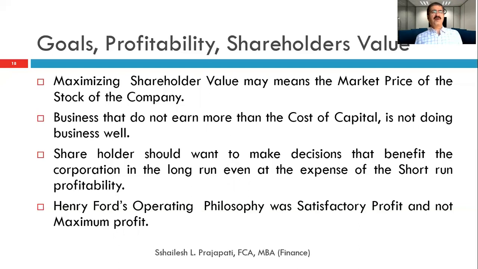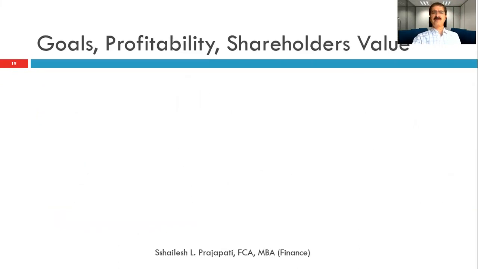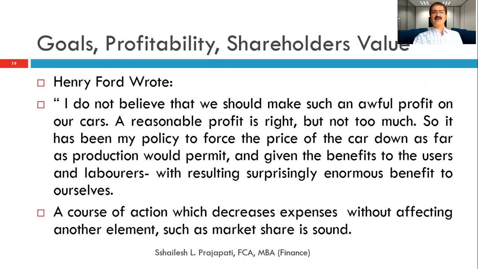Henry Ford had a philosophy of satisfactory profit and not maximizing profit. He said that the policy of a company is not maximum profit but the maximization of shareholder value, and the production cost will be minimum so that he can sell the product at the lowest possible price without affecting the quality.